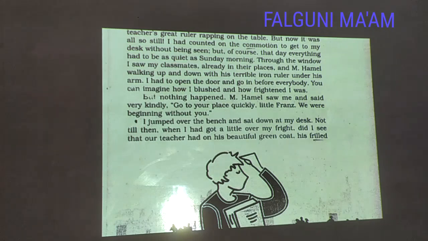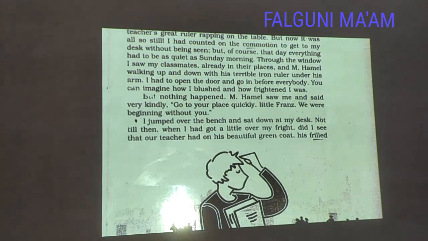He said, "Go to your place quickly, little friend." So our narrator's name is Little Friend. We were beginning without you. Here the teacher informs our narrator that he is late, it's okay, but they have already started the topic without him. I jumped over the bench and sat down at my desk. The narrator just jumped over the bench and sat down at his place.